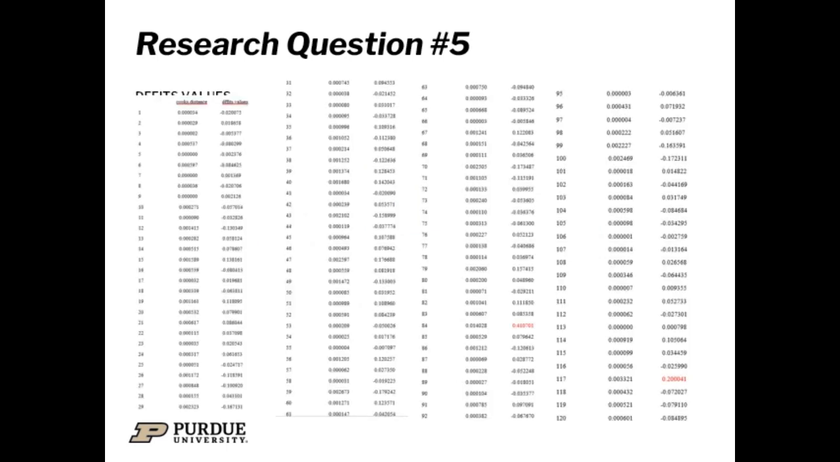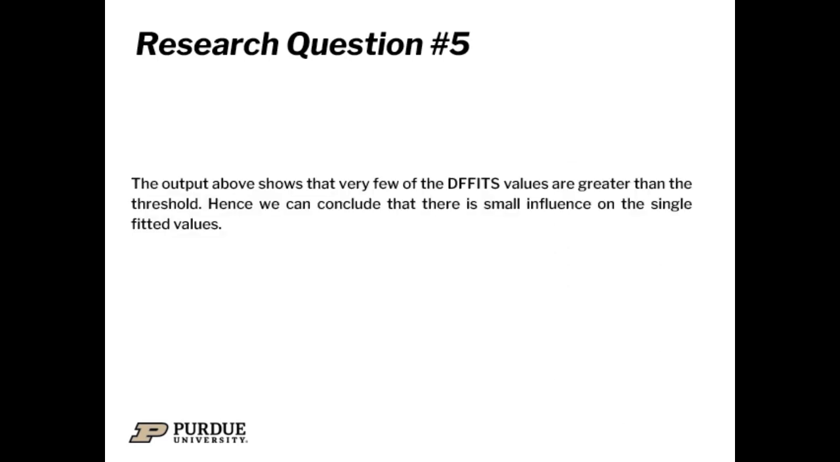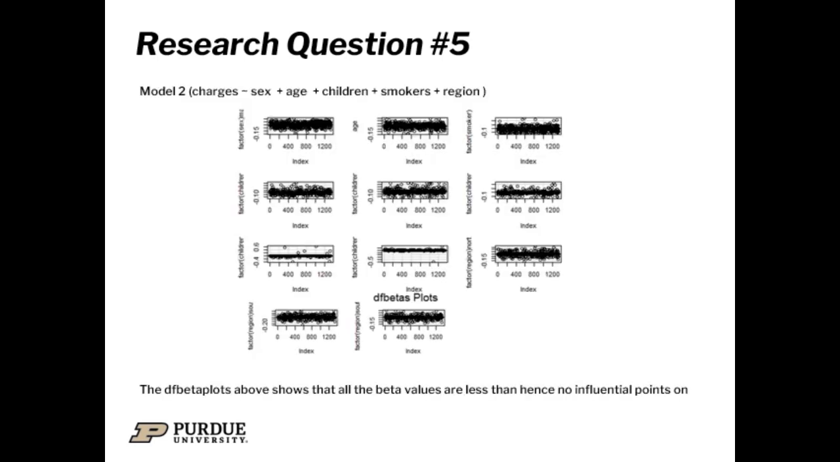This is the result for the DFFITS values for the first model. The output from this shows that the DFFITS values are greater than the threshold. Hence, you can conclude that there is a small influence on a single fitted value. For the second model, as shown here, the DFBETA plots show that the beta values are less than the threshold, and hence there are no influential points.